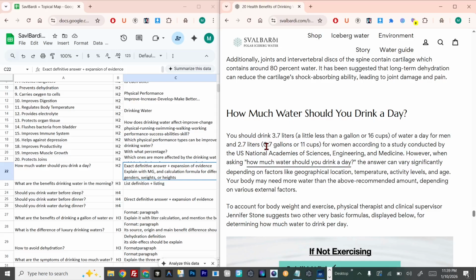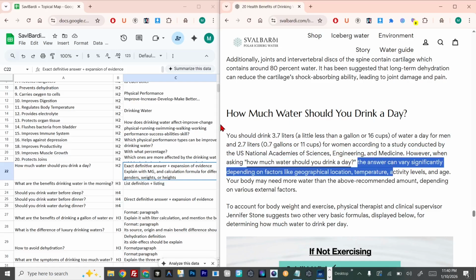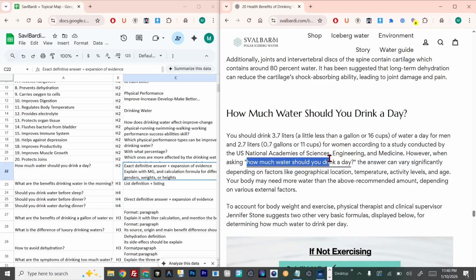One important thing is that if you use how much in your question, you must use numerical values in the answer. And here we use the anchor text with quotation marks because it is easier for the search engine, and they separate this sentence from this specific sentence. We also use the quotation marks to give more weight to this anchor text. However, when asking, the answer can vary significantly depending on factors like geographical location, temperature, activity levels, and age.